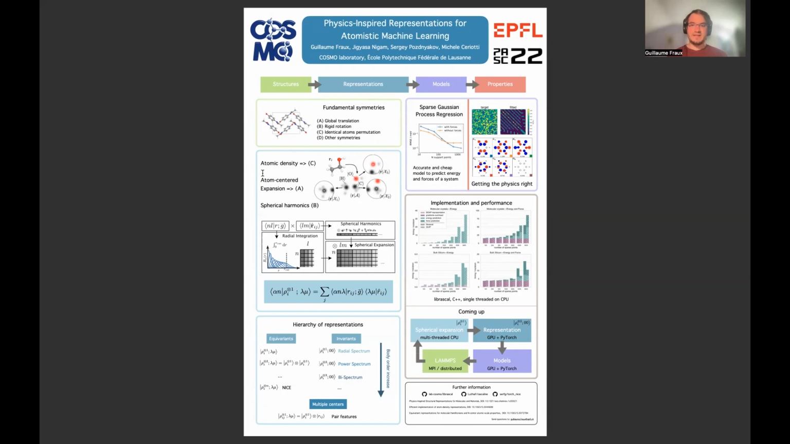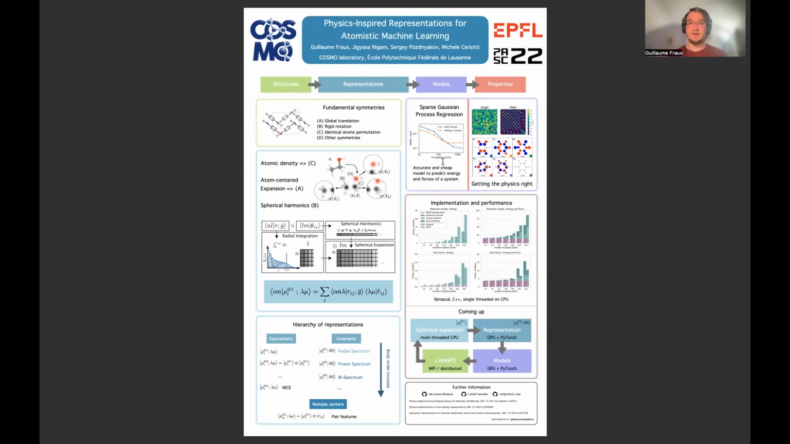Then we can expand that density on an atom-centered basis, which gives us independence with respect to translation. Out of that basis, we can have a radial basis and an angular basis. The angular basis is spherical harmonics, which, depending on how we do it, gives us either invariance or equivariance with respect to rigid rotation. We can then use a spherical expansion to build a family of different representations with different guarantees, and use these representations in machine learning models.